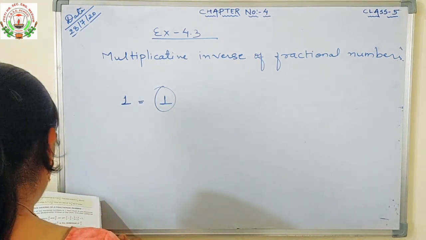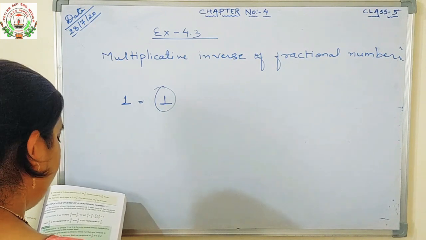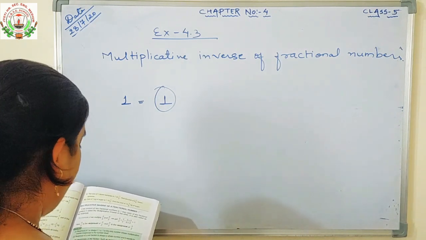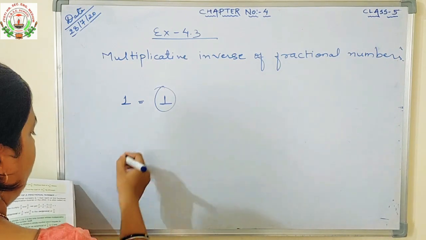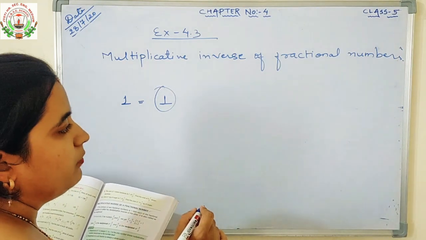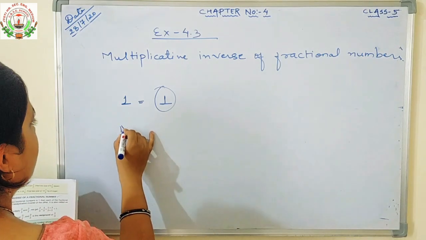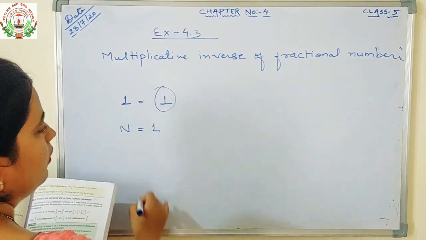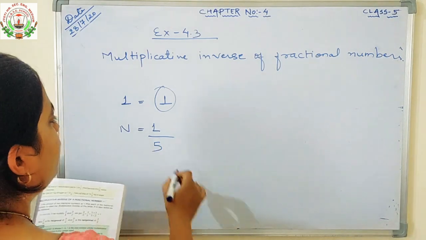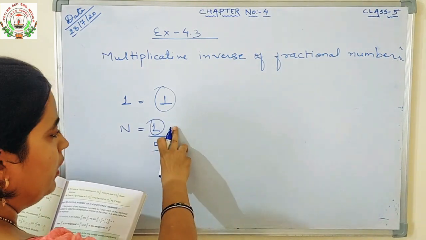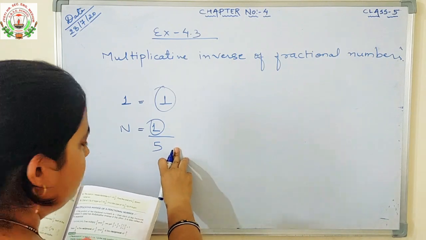The reciprocal of a unit fraction is always a whole number and it equals the denominator of the fraction. Unit fraction means the numerator is always 1, and the denominator may be whatever. Whenever the numerator is 1, we call that fraction a unit fraction.